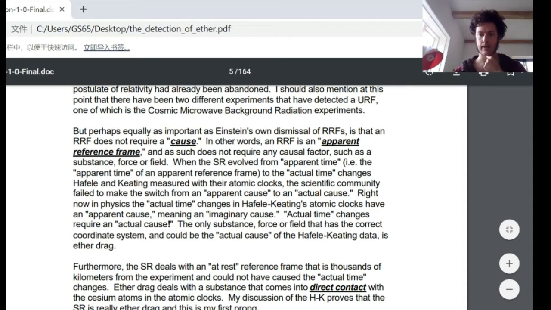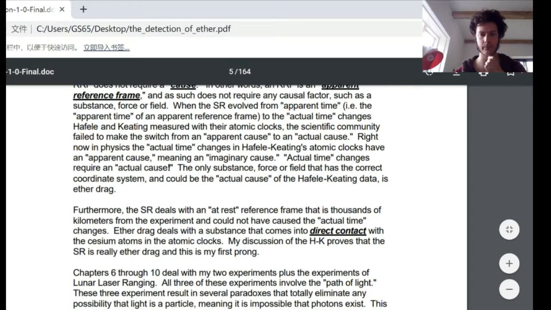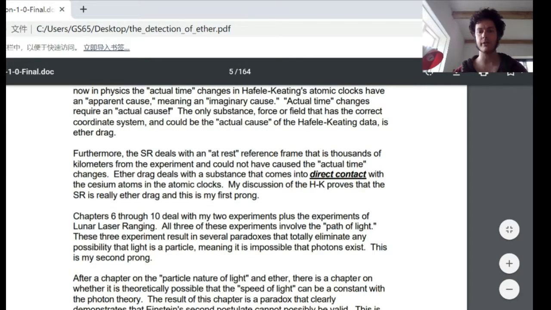The only substance, force, or field that has the correct coordinate system and could be the actual cause of the Hafele-Keating nature is ether drag. Furthermore, special relativity deals with an at-rest reference frame that is thousands of kilometers from the experiment and could not have caused the actual time changes. Ether drag deals with a substance that comes into direct contact with the cesium atoms in the atomic clocks. My discussion of the Hafele-Keating experiment proves that special relativity is really ether drag, and this is my first prong.